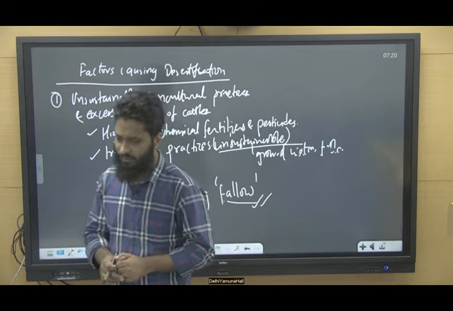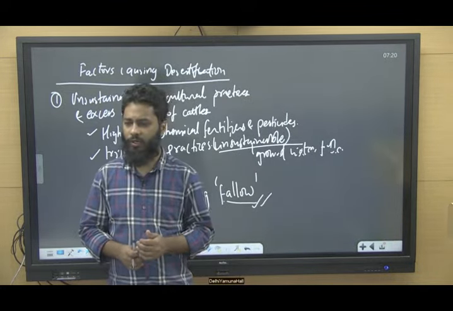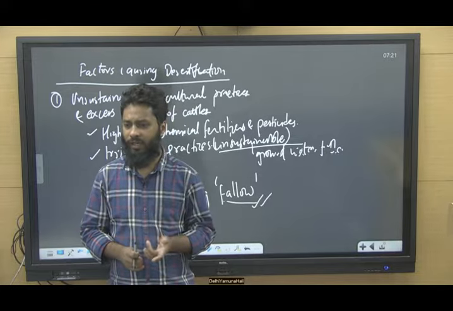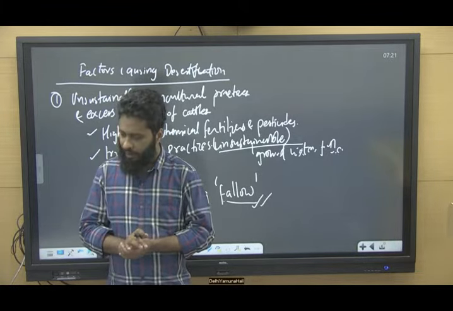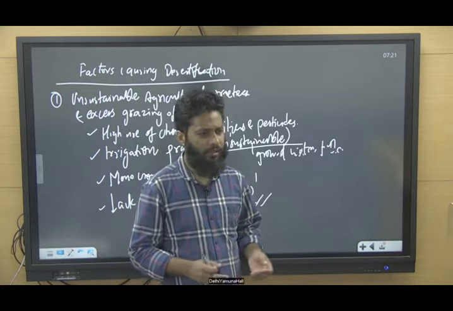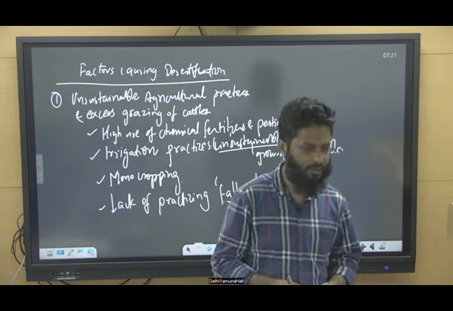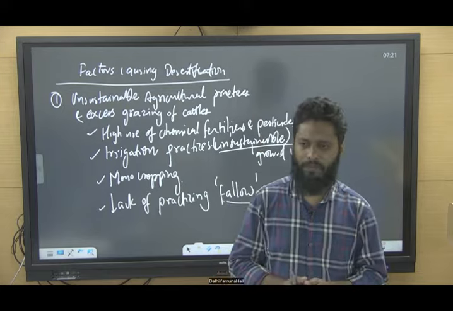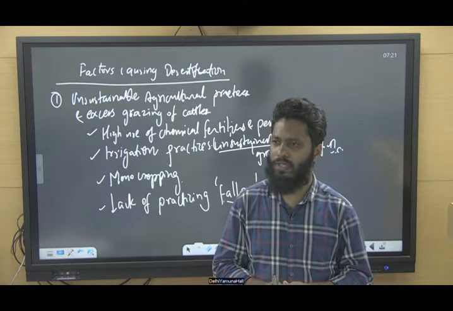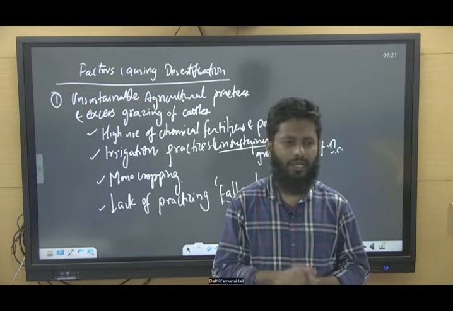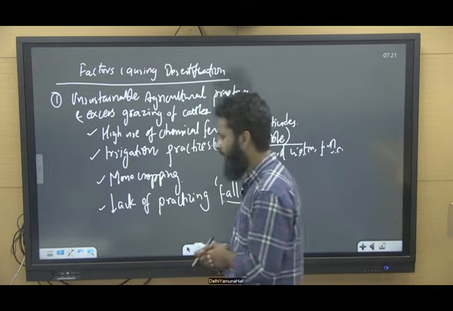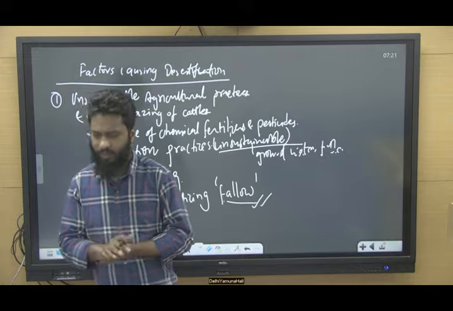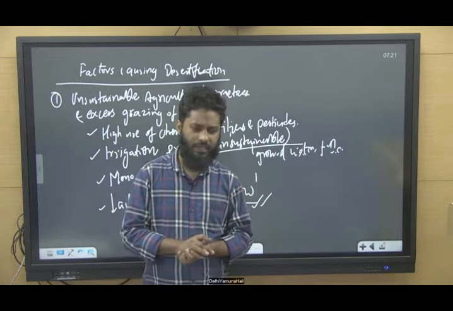Also clearing vegetative cover, if not in forest also, some small patches are there for vegetative cover. So these vegetative covers are declining for human settlements or animal settlements, right? So these are the main reasons for desertification.